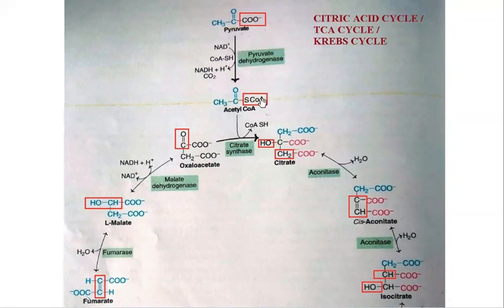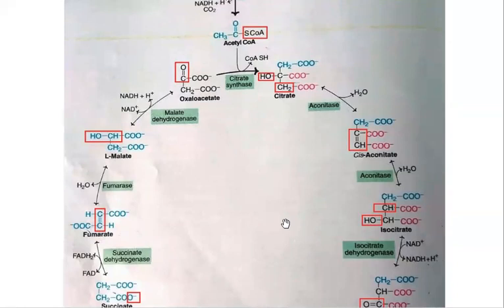So two acetyl coenzyme A groups will be formed, giving two TCA cycles. Each TCA cycle produces 12 ATPs. So two TCA cycles are produced from oxidation of each glucose molecule. That's why 24 ATPs will be produced, right? So this is about the energetics of the TCA cycle.